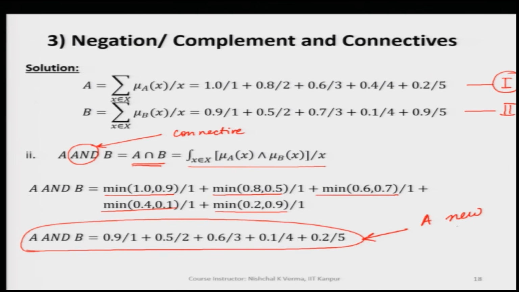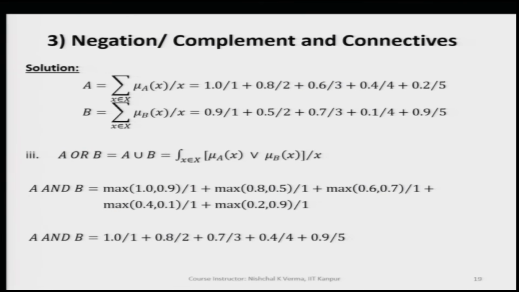So, we can say this fuzzy set is the new fuzzy set after the connective AND. So, this is for AND.